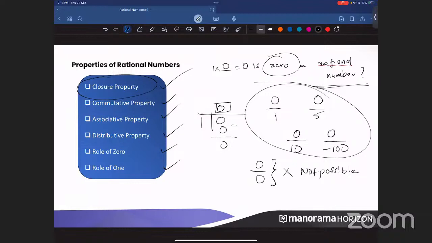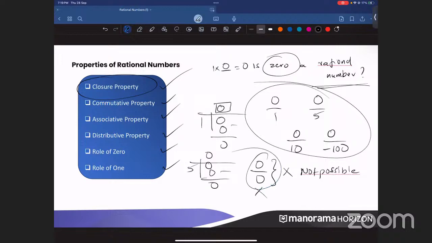Understood? So that is not only for 0 by 1, 0 by 5 also. 5 into which number is 0? 5 into 0 is 0. So the quotient is 0. So the quotient will be 0 for all the cases. It will be 0 by 5, 0 by 100, 0 by -1000, 0 by -1 lakh, or any bigger number that you put in the denominator other than 0.